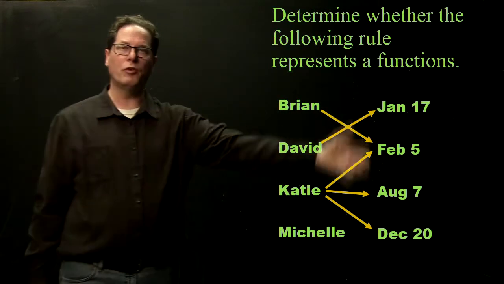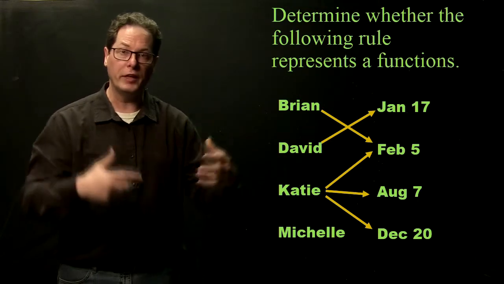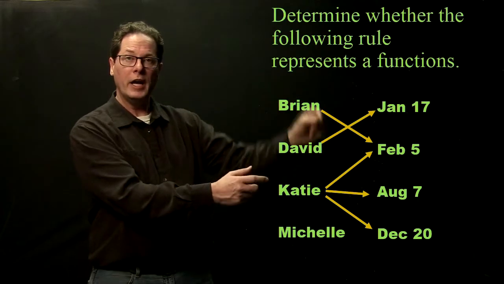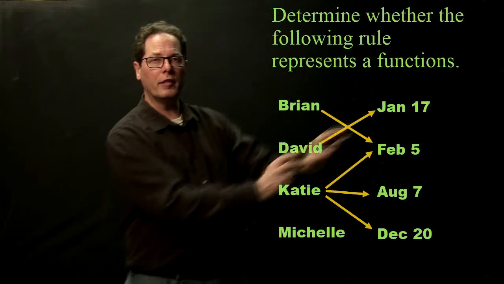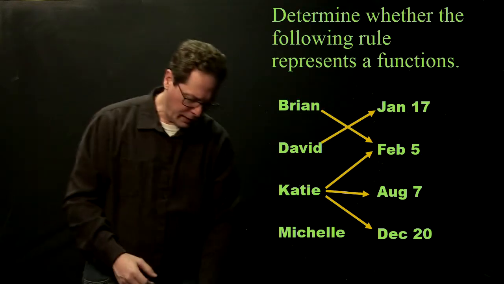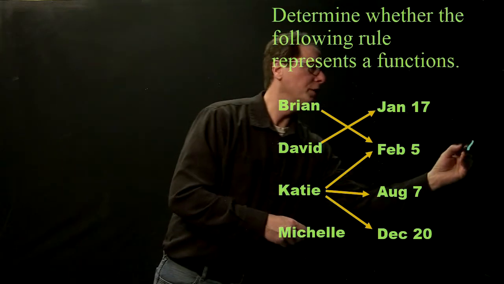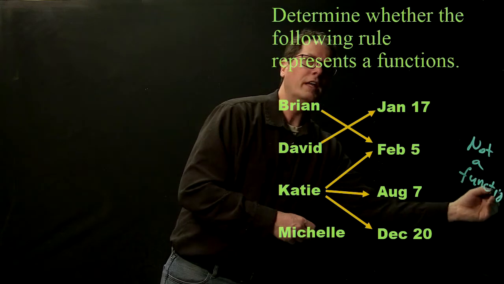Perhaps these dates are, when did this student take the ACT? Maybe they're filling out an application for college. So Brian took the ACT on February 5th. David took the ACT on January 17th. Those are definitive answers. But we would say that this thing is not a function because of the Katie example.